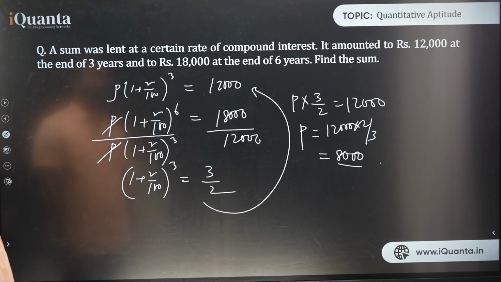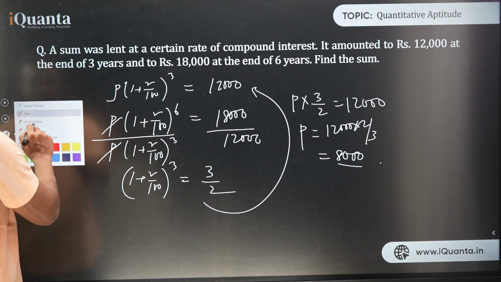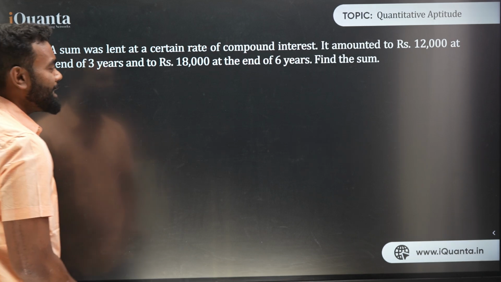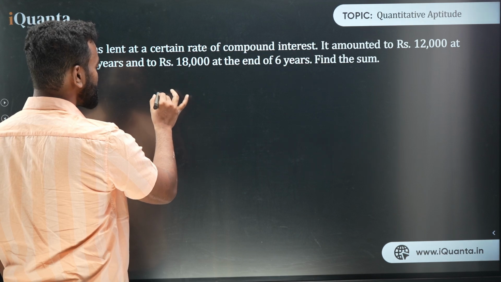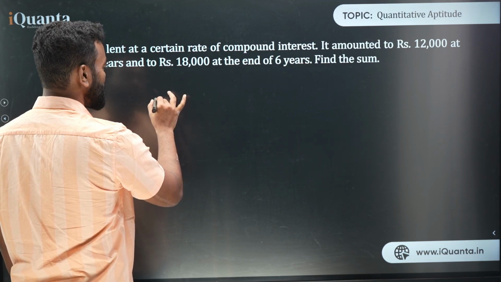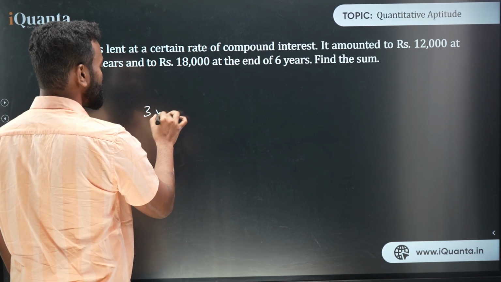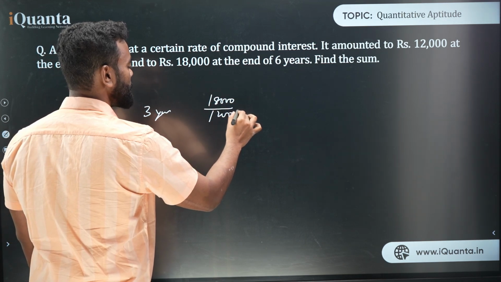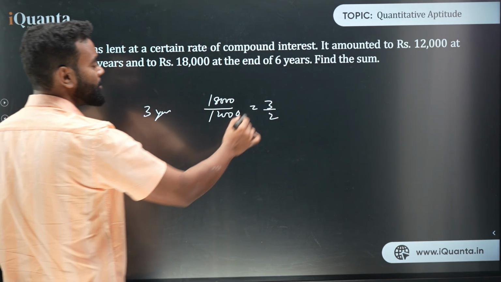Now this question can be solved in another way also. This is how I used it with the formula. Now if I don't want to use the formula, how can I solve this question? Just check this. If I don't need to use the formula, I'll tell you like this: 12,000 in 3 years becomes 3 by 2 times. In 3 years the amount will become 18,000 by 12,000, which is 3 by 2 times. Yes or no? In 3 years it will become 3 by 2 times.